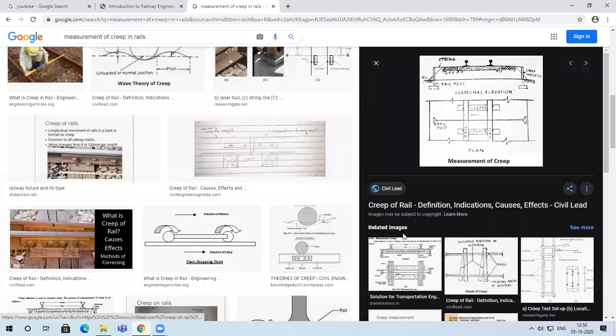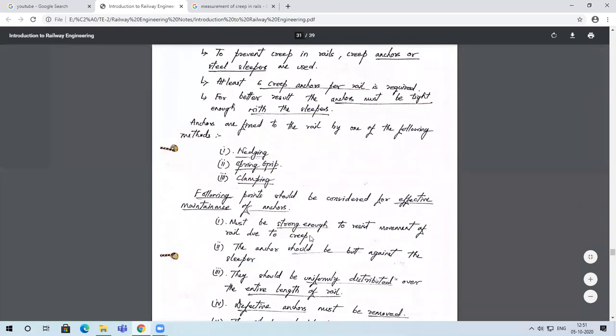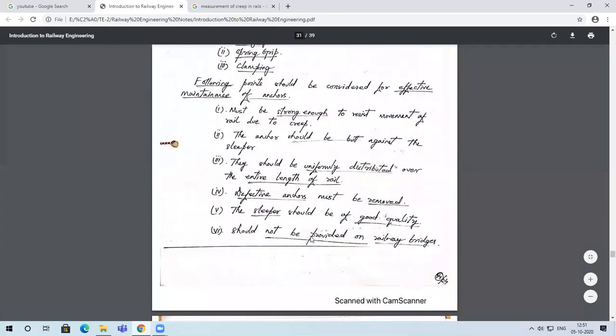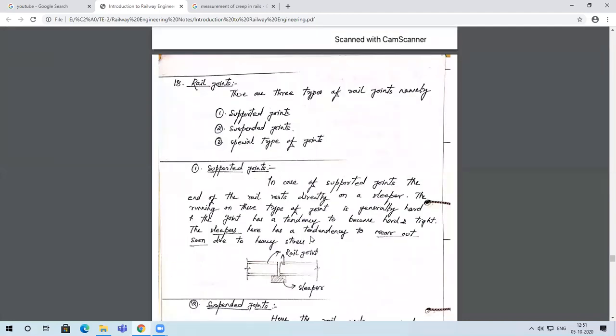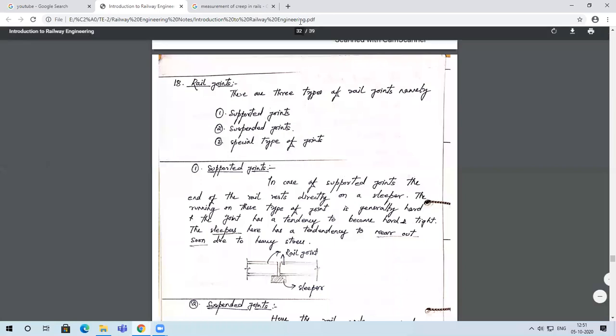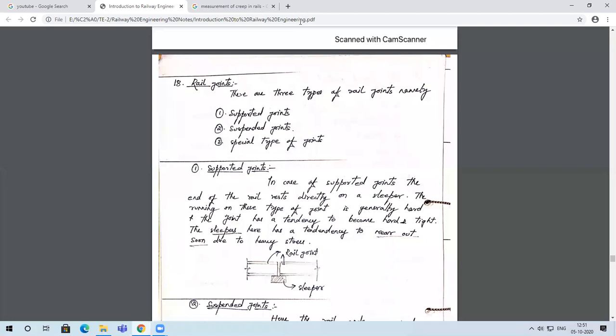So in case it is asked in the examination, a similar diagram is given in the textbook that I have told you. You can refer to that diagram and give the explanation with all these inclusions in your answer. Okay, so I think I'll stop here and I'll continue with the next part, that is rail joints, in the next class. Okay, any doubts you have? No, sir. Was the concept clear to you?